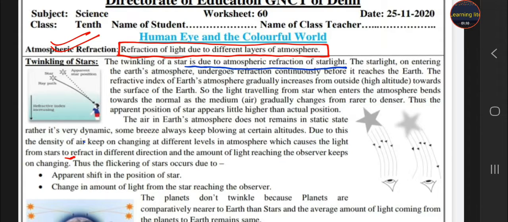When the starlight enters the atmosphere, it undergoes refraction continuously before it reaches the earth. When the density of the earth's atmosphere gradually increases from outside toward the surface of the earth, the light from the star entering the atmosphere bends towards the normal. So students, whenever the starlight enters the atmosphere, it is continuously refracted and bent towards the normal. And finally,